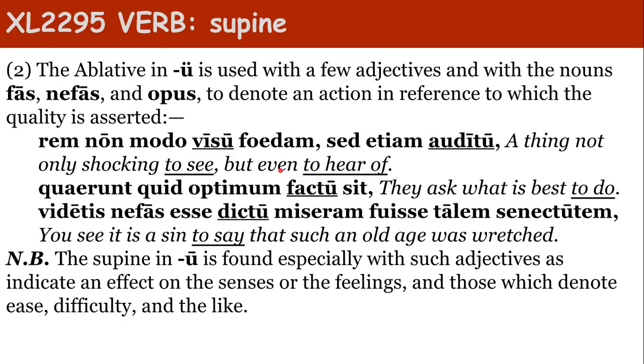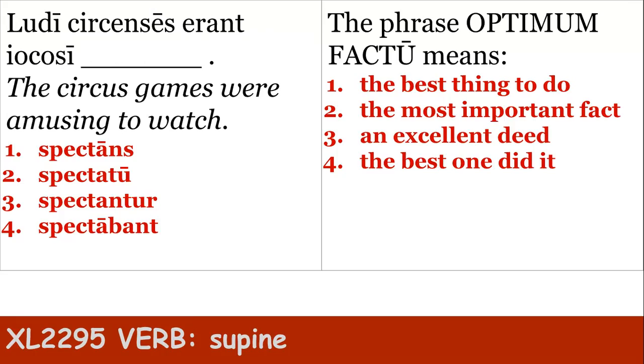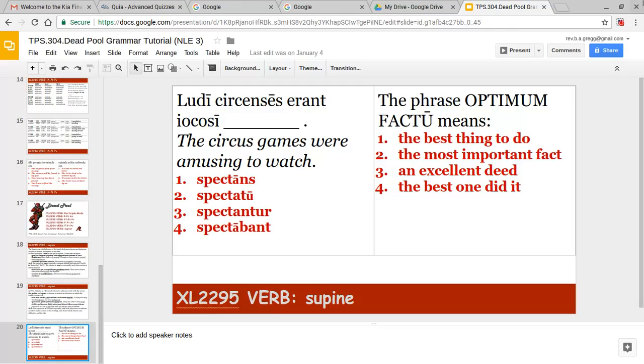So therefore the supine looks like a perfect participle passive, but it's got that u ending. So therefore, the circus games were amusing to watch, and in the watching it, see that long u tells you it's a fourth declension. Optimum factu, best in the doing, or the best thing to do. So there we go. There's Deadpool, all said and done. Have fun with the grammar, and until that time, Excelsior.